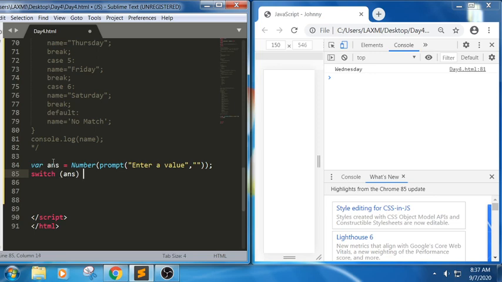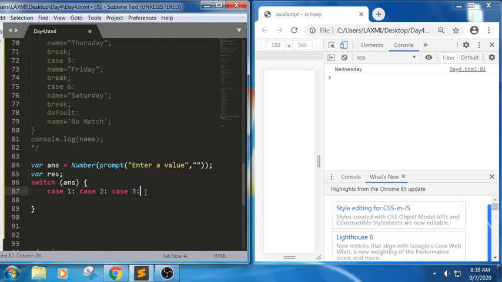In this ANS I am trying to have case 1, case 2, sorry, case 3. So I'm trying to take 3 cases here, and I'm trying to write a variable res.